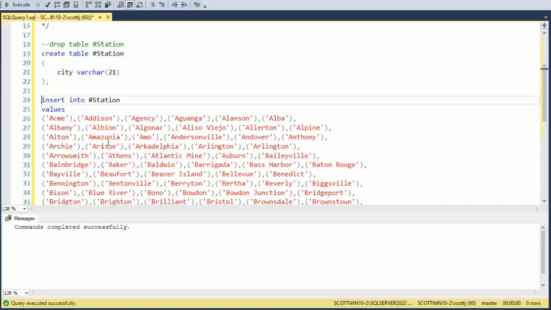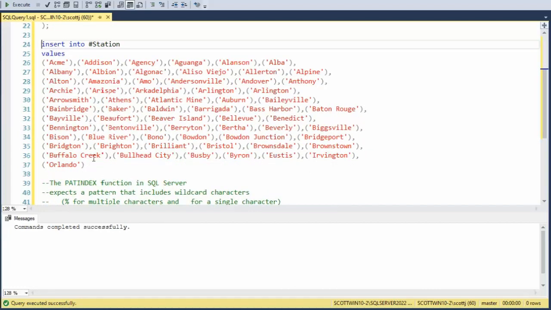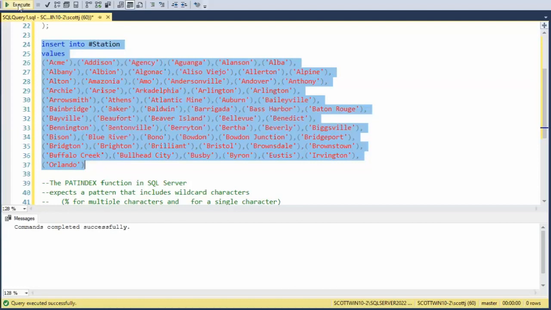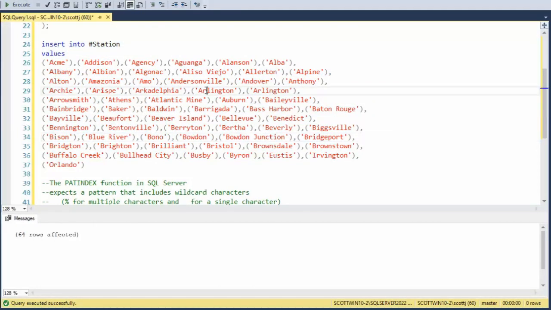So I went out to this question and I pulled over some data. We don't have it all, we just have enough to solve this problem. Now I did put one dupe in here. Look at Arlington, Arlington. So when we do this SQL statement, we better not get those.